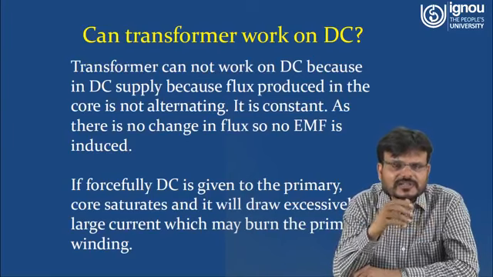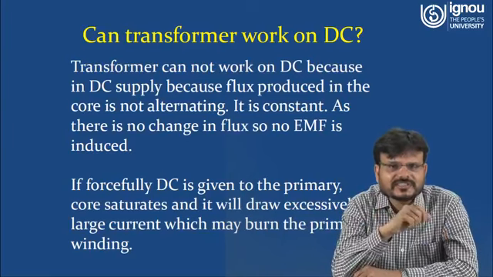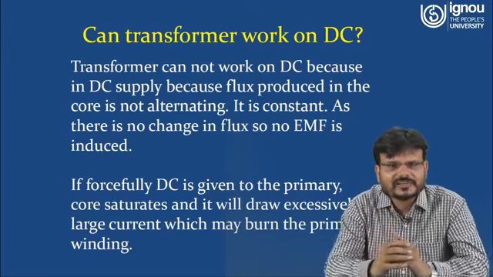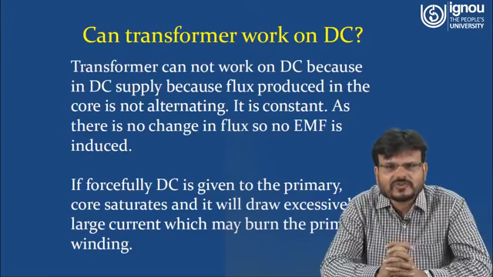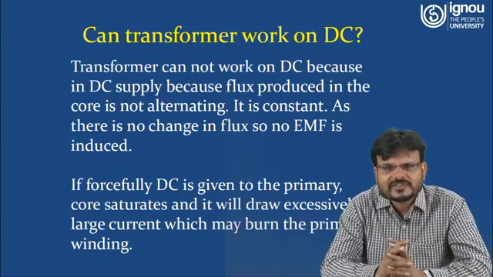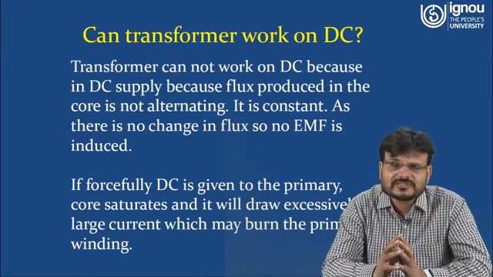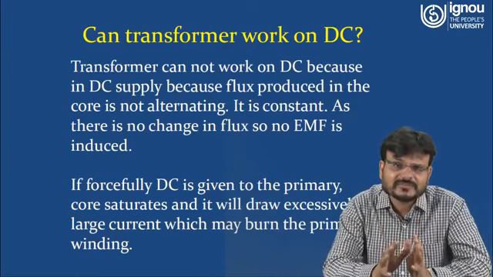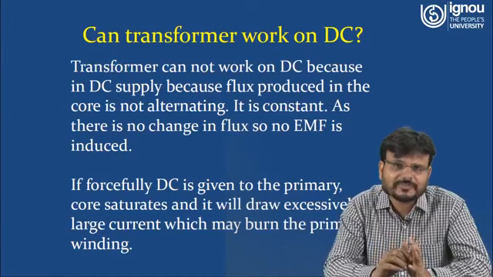In other terms, you can understand that in the case of DC there is no leakage reactance or inductance, because XL is equal to omega L, and omega is equal to 2 pi f. In the case of DC, frequency is 0, that means XL is 0. So if you are applying DC to a transformer by any means, you are forcing the DC. So what will happen?